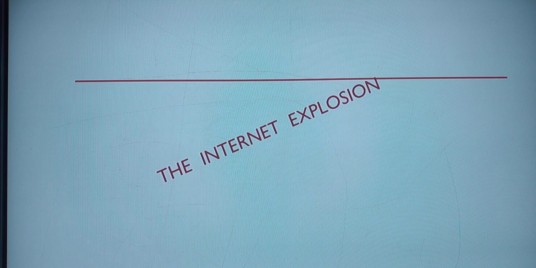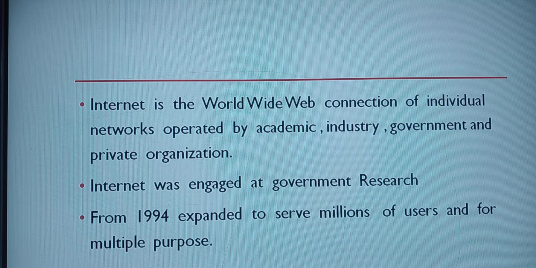In 1994 it mainly used to serve the users. Before that it was used in government research. Early first to tell, the internet was engaged in government research. Just for the government research purpose only they used the internet concept. So from 1994 only it began to serve millions of users for multiple purposes.